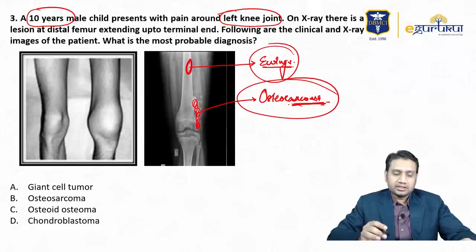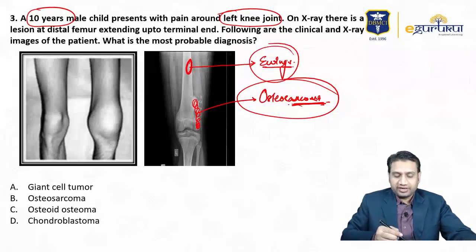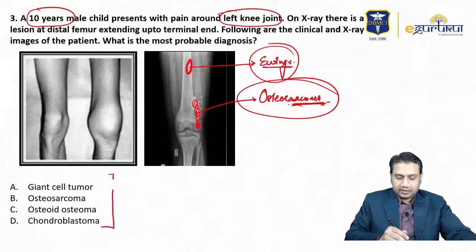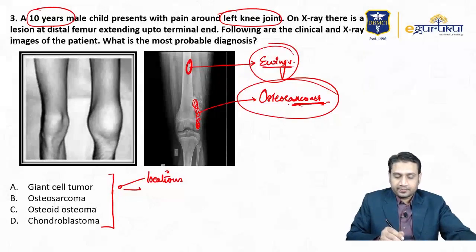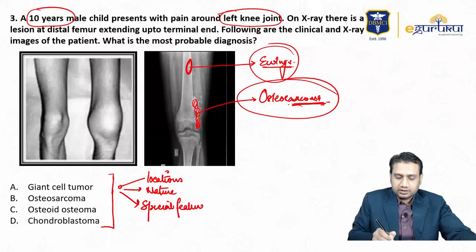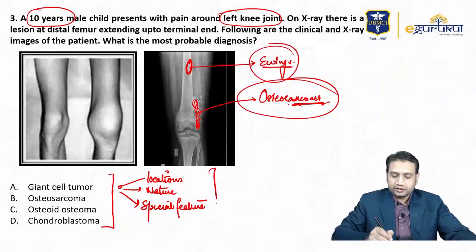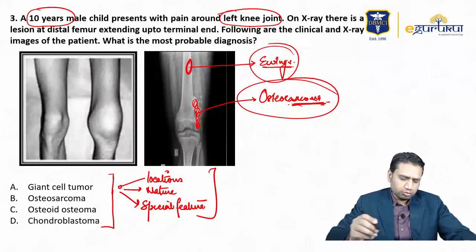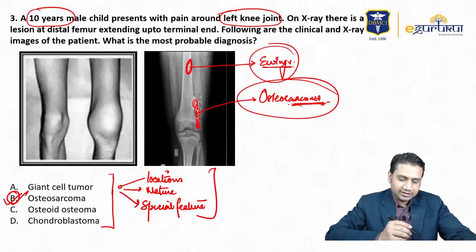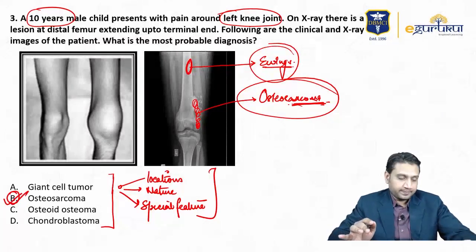So do remember the locations, the 3 important things about any of the tumor. If you want to learn the tumors, there are 3 important things to be learned. First thing to be learned and remembered and seen in any MCQ is the location. Find out the nature. If you cannot find out the nature, as simple as that, go for the spatial feature. These are the 3 things to be learned about any tumor, right? So most likely it was an osteosarcoma, as you can see in the X-ray also.